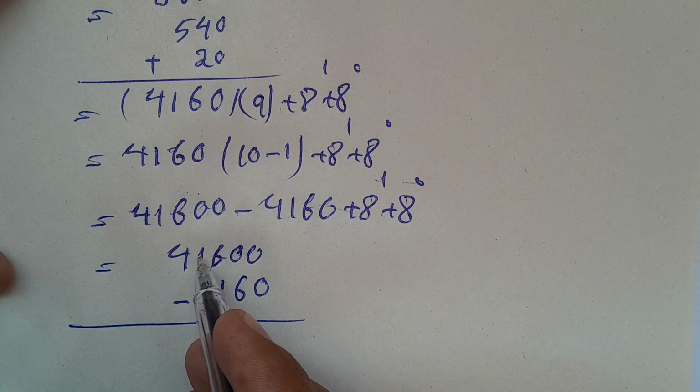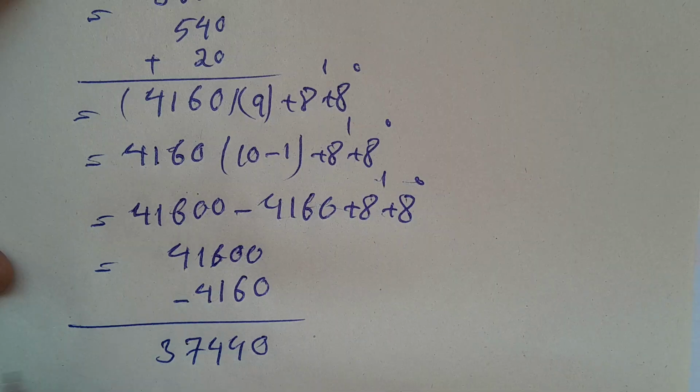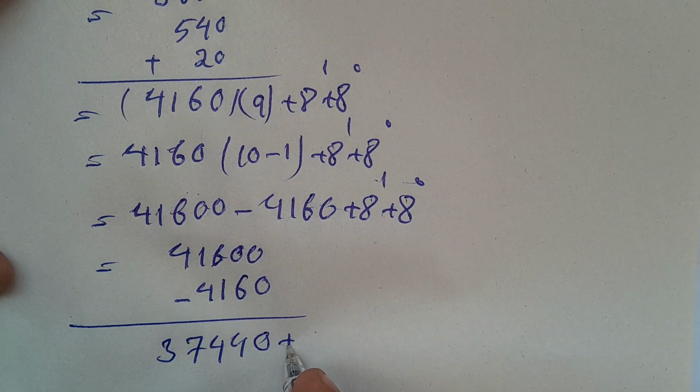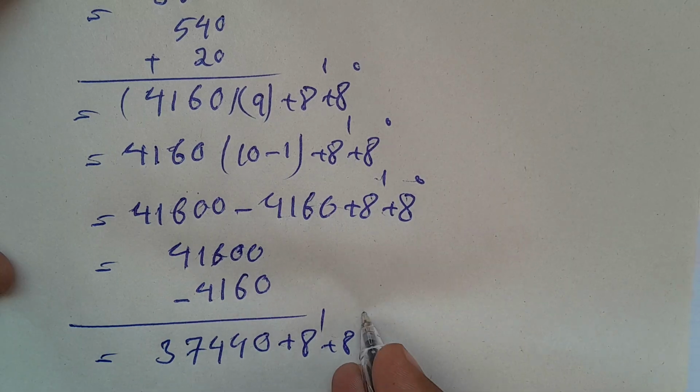And here I have 11 minus 4 becomes 7, and here 3, plus a to the power of 1 plus a to the power of 0.